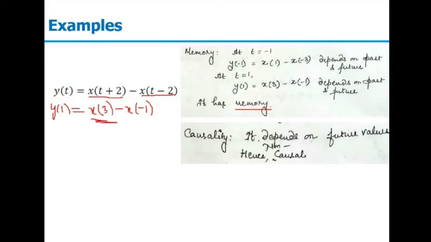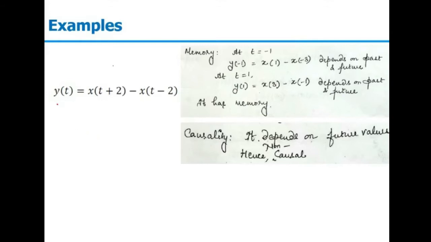Talking about the time variance. In the time variance test, what we discussed is we will impose the delay on the output and see what the output is in that case. In the second case, first we will delay our input by the same time interval, then pass it to the system, and note the output. If both the outputs are equal, the system will be time invariant, otherwise the system will be time variant.